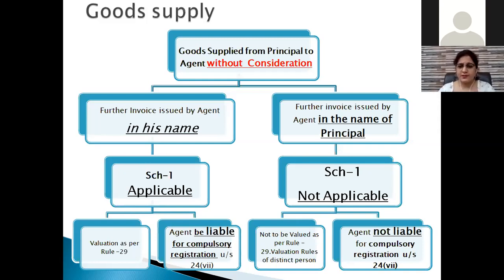And if the further invoicing is done in the name of the principal, in that case Schedule 1 will not be applicable, first of all. Secondly, if Schedule 1 is not applicable, then that agent is not liable for compulsory registration. I am saying he is not liable for compulsory registration. But if his threshold limit is exceeded, then he has to get himself registered. And valuation rule 29 will not be applicable. In that case, the valuation rule of a distinct person will be applicable.